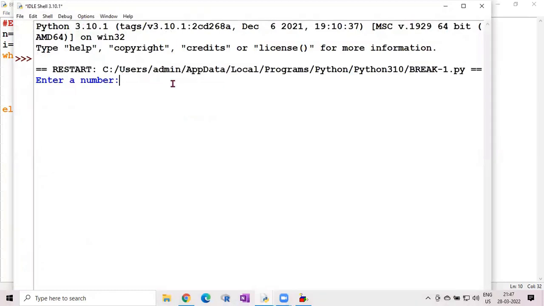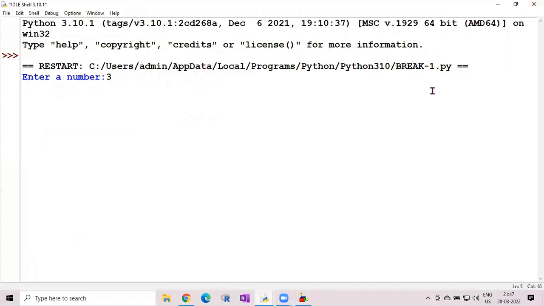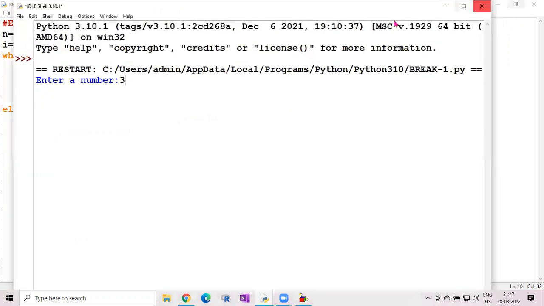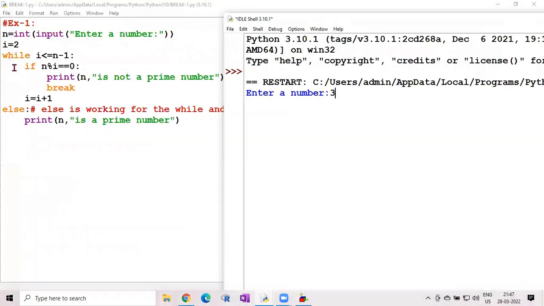Here you can enter whatever number. Suppose here we entered 3, then what output will you get? First you can check. Here n equal to 3, so I means 2. Is 2 less than or equal to 3 minus 1? 3 minus 1 means 2, so 2 equal to 2. So this condition is true. Then it comes to if n mod I, n means 3, I means 2.